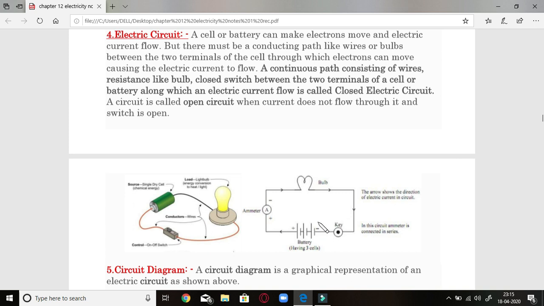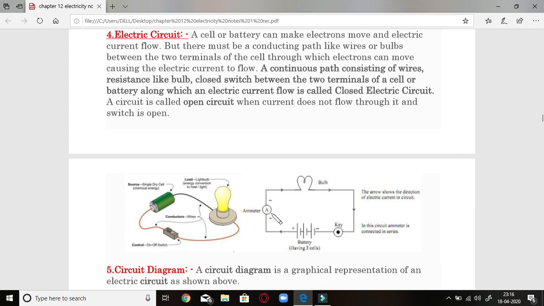Now here, this is a bulb and this is a wire, and the key is shown with a circle and a dot in the center, and one cell is shown with one bold line and a small line. Right now we have 6 lines, which means 3 cells are used here. This is the first cell with 2 lines, the second cell with another 2 lines, and the third cell with another 2 lines. The current is of course conventional current, which we show from the positive end toward the negative end.